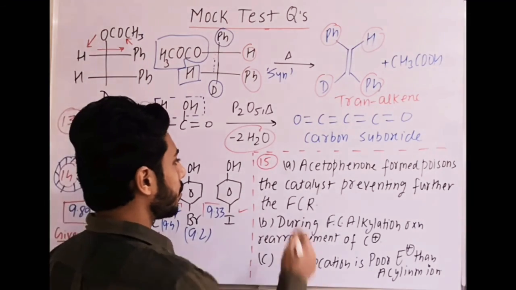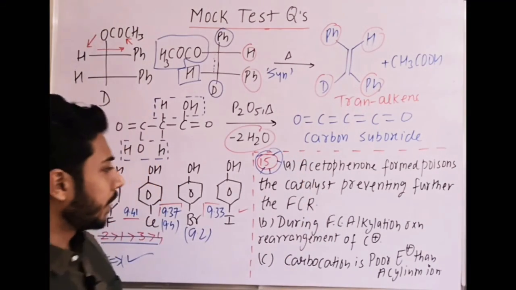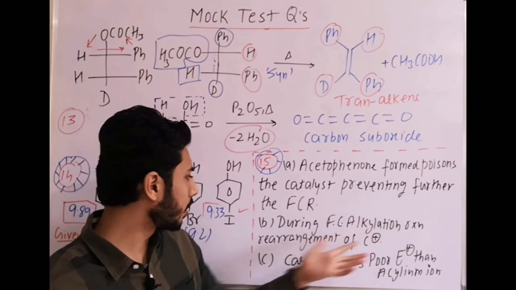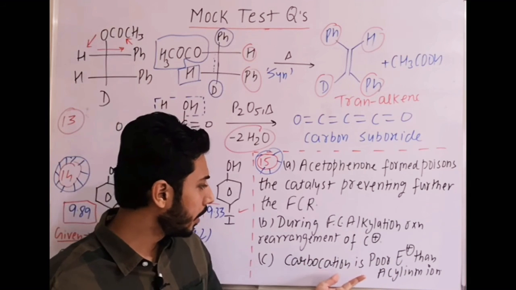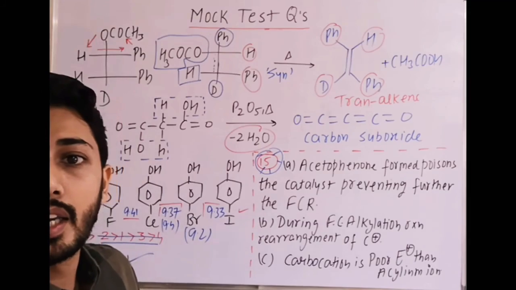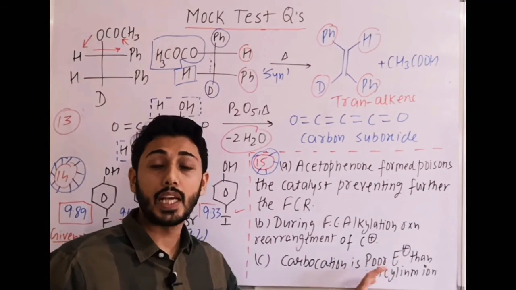Another controversial question is about the Friedel-Crafts reaction: in the Friedel-Crafts alkylation reaction, rearrangement of the carbocation takes place. Correct statement. Then, carbocation is a poor electrophile compared to the acylium ion. In alkylation we have a carbocation formed, in acylation we have an acylium ion formed.